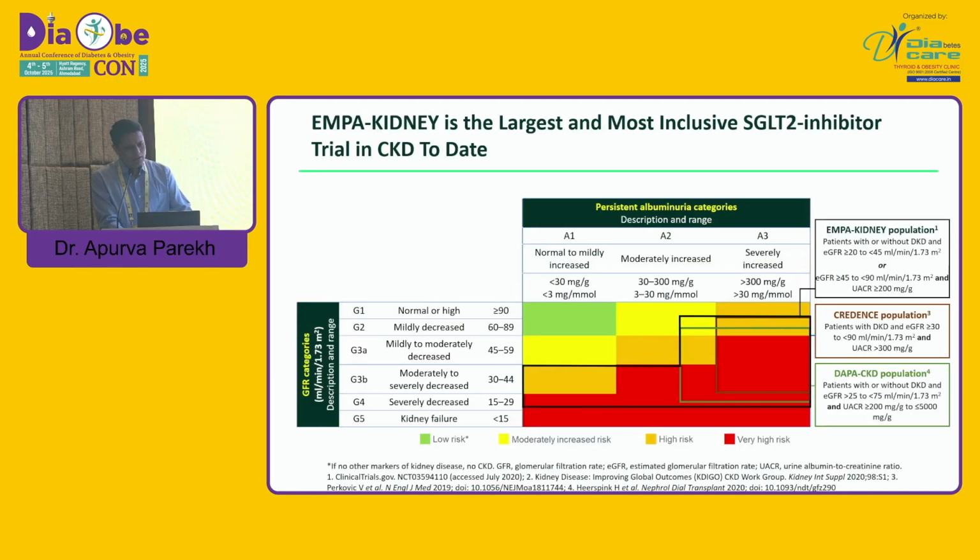Again, let's discuss the EMPA-KIDNEY data. EMPA-KIDNEY is one of the largest and most inclusive SGLT2 inhibitor trials in CKD to date compared to DAPA-CKD. EMPA-KIDNEY has more than 6,500 patients, while DAPA-CKD had around 4,000 patients. Here, it was again a broad spectrum of kidney disease, with GFR category up to 90 and albumin creatinine category less than 20 patients taken, and they were followed for a longer period.